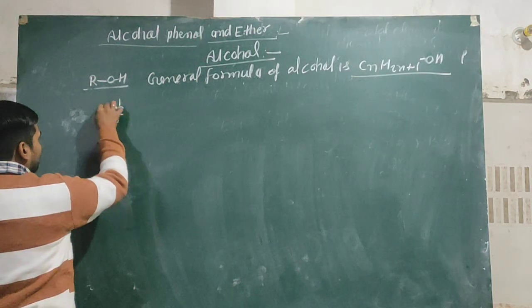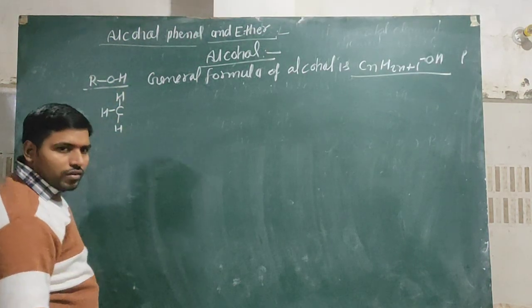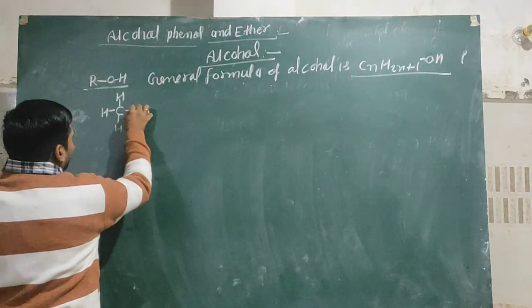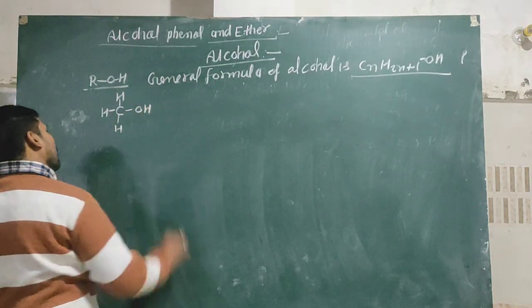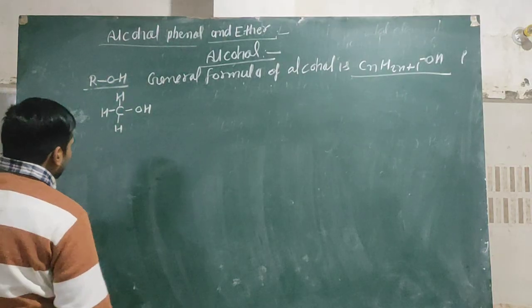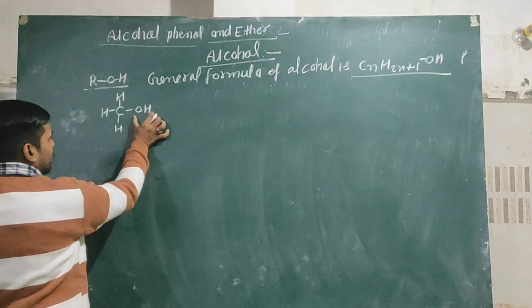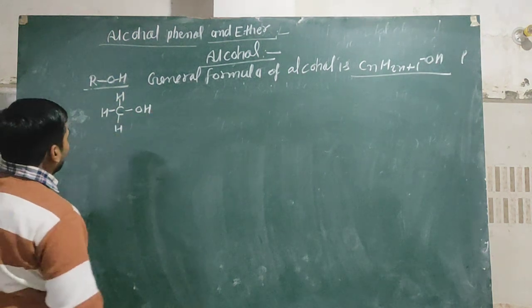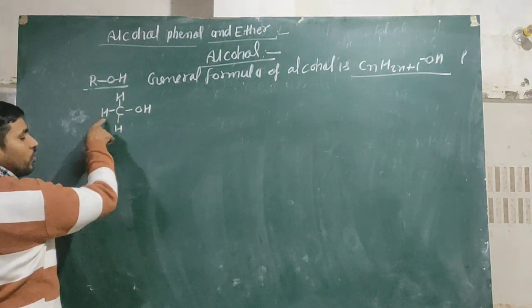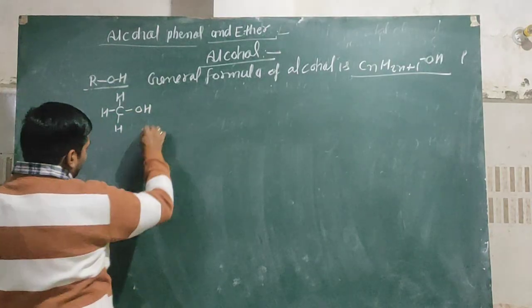If we take the first alkyl group like methyl, where OH is directly bonded, then you can say that when any hydroxyl group or alcoholic group is directly bonded with a saturated hydrocarbon, then it is known as alcohol.